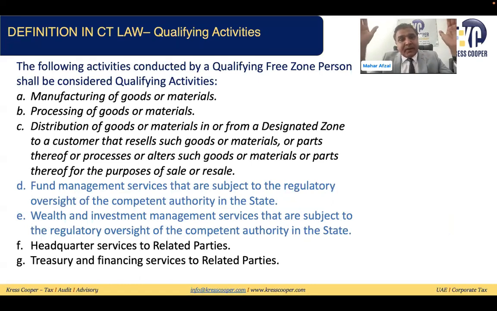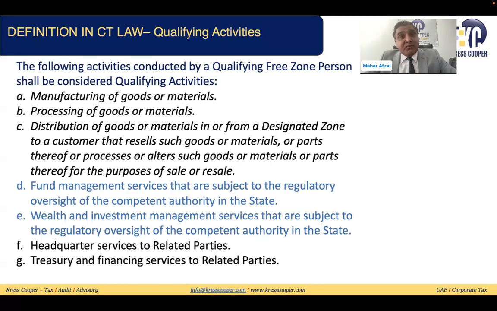So if a qualifying free zone person is based within the designated zone and delivers goods to the mainland, and the goods are being used for resale purposes or are being used in another product which is being resold, then it will be a qualifying activity. But if the goods or material are being sold to the end user, then it will not be assumed to be a qualifying activity; it will be considered a non-qualifying activity. So basically, distribution of goods and material for resale purposes, or built into an item which will be resold, is a qualifying activity. Otherwise, it is not a qualifying activity.